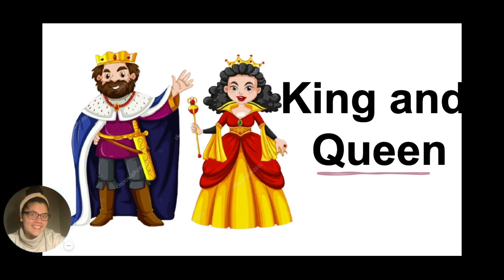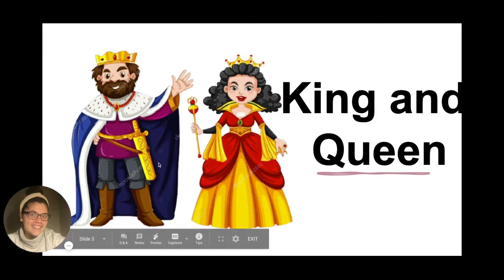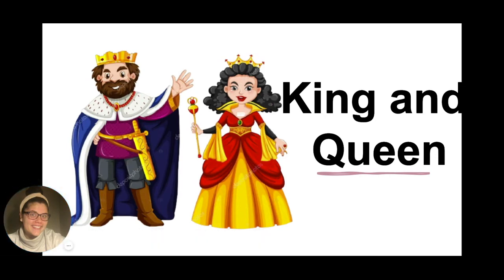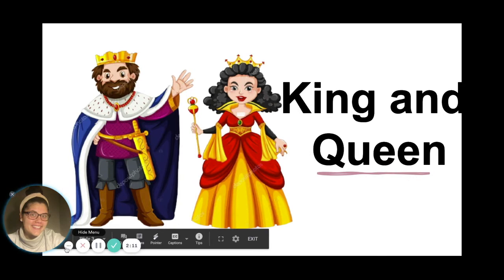Good job, Keeble Cubs. Cubs, remind me, what is the area of land called that a king or queen rule over? That's right, Keeble Cubs. Good job. This area of land is called a kingdom. And friends, is the king the male leader or the female leader? That's right. This is the king, and the king is the male leader. So then who's the queen? That's right, Keeble Cubs. Good job. The queen is the female leader.